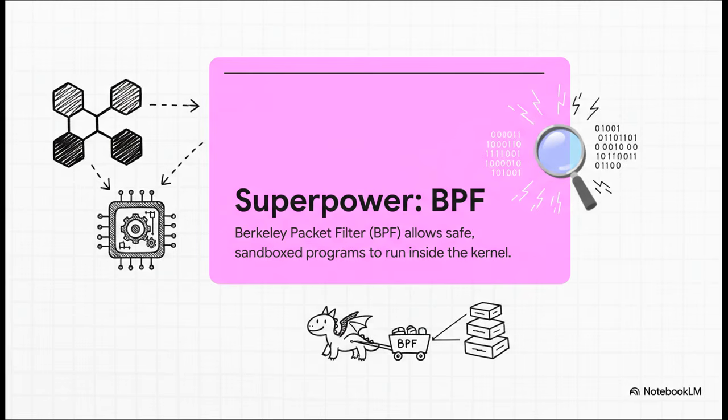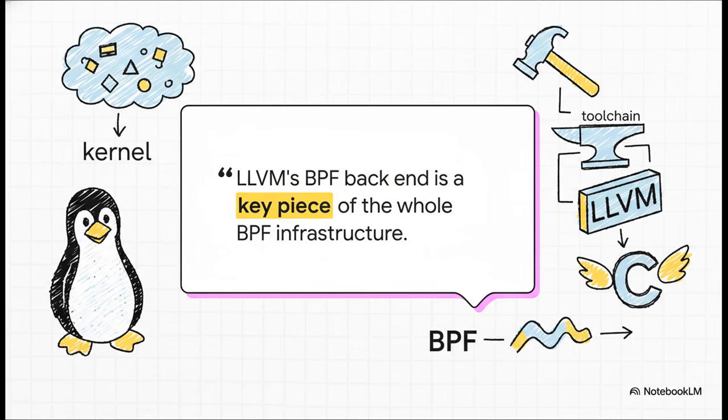It's amazing for high-performance networking and tracing. And the engine that compiles these BPF programs leans heavily on LLVM's special BPF backend. And hey, you don't have to take my word for it. The kernel's own documentation makes it crystal clear. Modern high-performance BPF is totally intertwined with LLVM. This just makes Clang the natural choice for anyone who's really pushing the limits of what BPF can do.